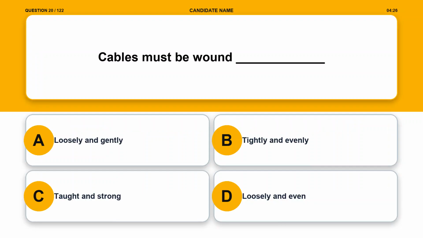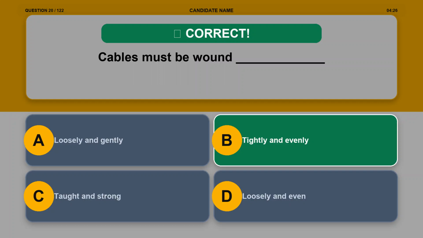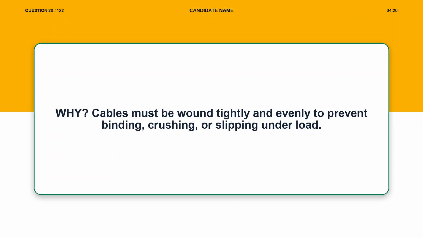Question 20. Cables must be wound blank. Option A, loosely and gently. Option B, tightly and evenly. Option C, taut and strong. Option D, loosely and even. The correct answer is option B, tightly and evenly. Explanation. Cables must be wound tightly and evenly to prevent binding, crushing, or slipping under load.